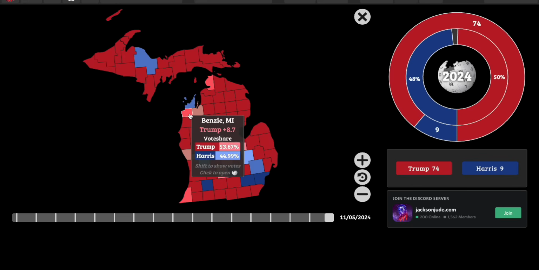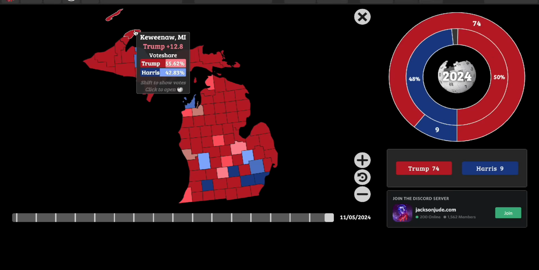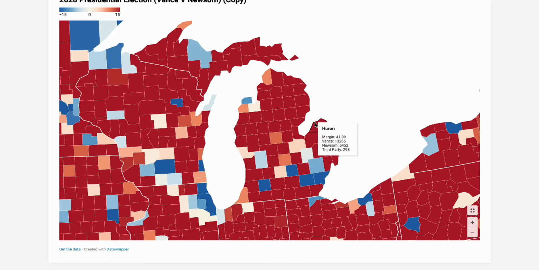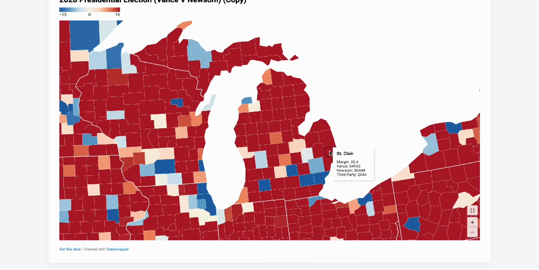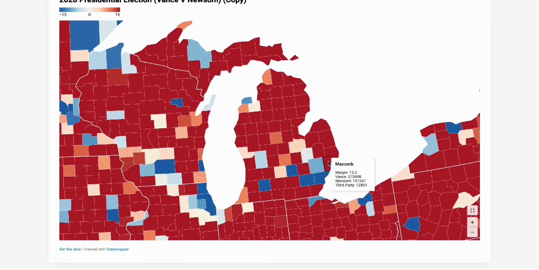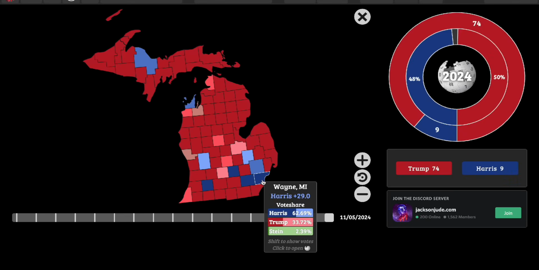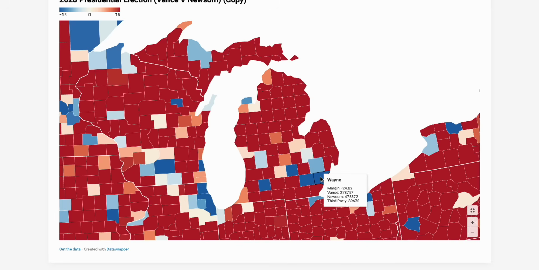This county is about this. It actually gets more Republican for Vance, and this Democrat county continues to shift. This county up here, R plus 9.5, it was 12.5 back in 2024. But you'll see some rural areas continue to shift Republican for Vance, which is a good thing for Republicans. Macomb County is R plus 15 for Vance. So he does really well there. Wayne is D plus 29 for Harris. Here it's only D plus 24.